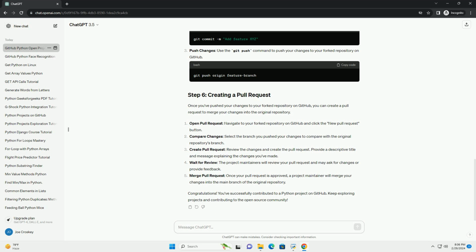Now that you have the repository cloned to your local machine, you can make changes to the code. Create a branch. It's good practice to create a new branch for each feature or bug fix you're working on. Use the git checkout -b command to create and switch to a new branch. Make changes. Use your favorite text editor or IDE to make changes to the code. Test your changes. Before submitting a pull request, make sure to test your changes locally to ensure they work as expected.